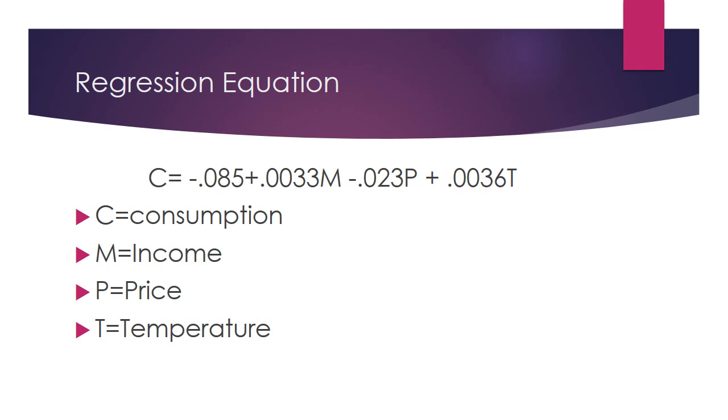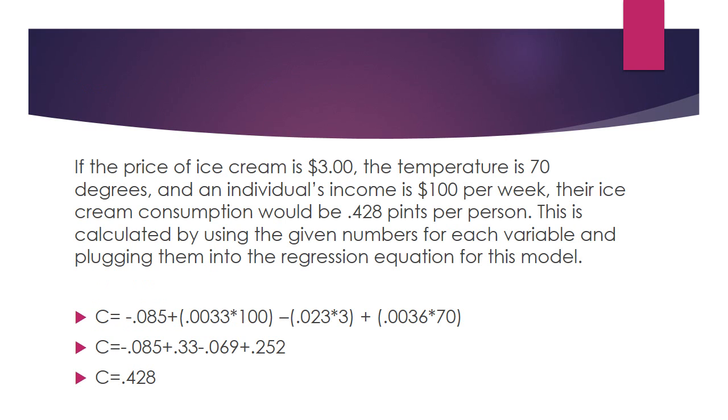And I can use this equation to calculate the consumption if I have a given income, a given price, and a given temperature. For an example, if the price of ice cream is $3 and the temperature is 70 degrees Fahrenheit and an individual income is $100 per week, their ice cream consumption would be 0.428 pints per person. And this is calculated by simply plugging the given numbers into the regression equation and calculating the consumption for each person in this example.